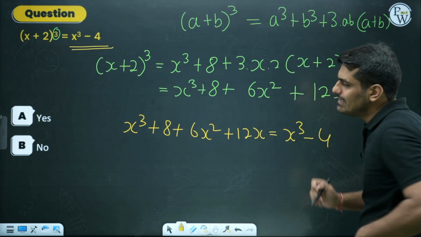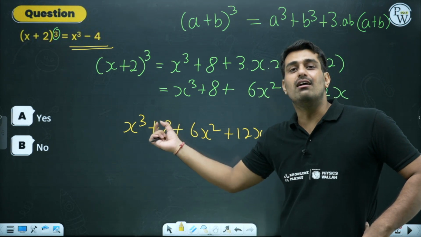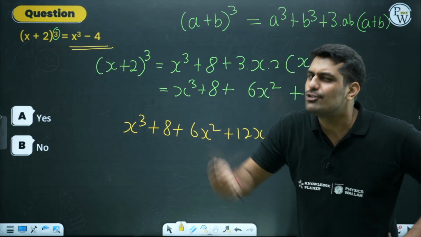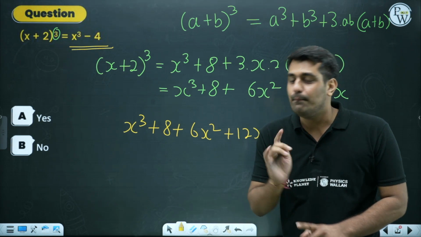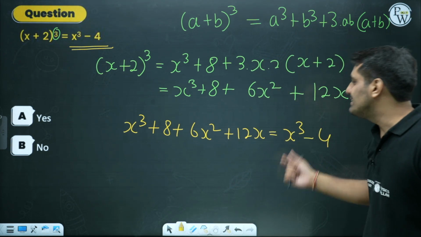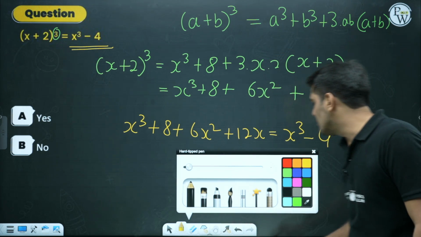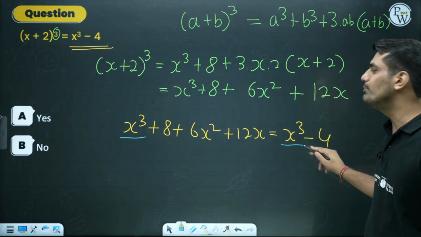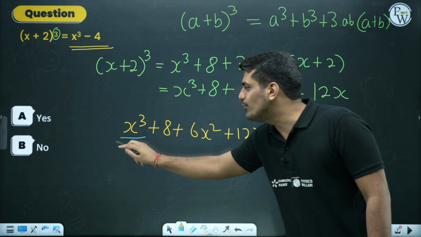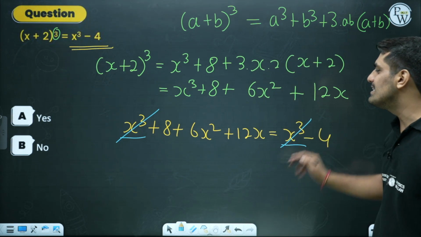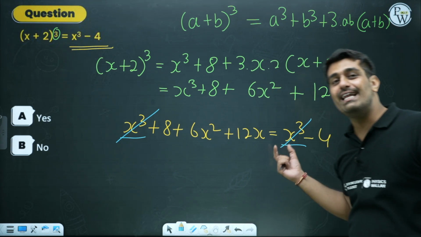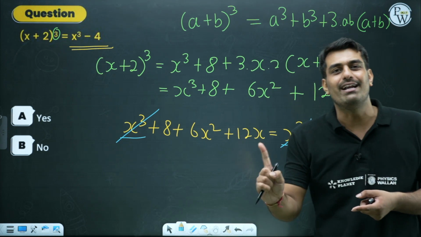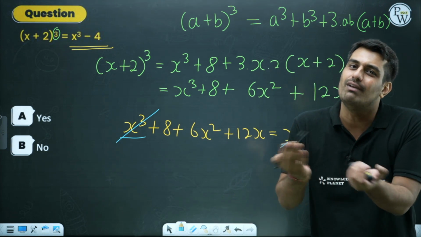Few of the students who saw a term having the power 3 thought it must not be quadratic. But when you equate it like this, you will realize we are having two terms of cubic nature. This is also x cube, this is also x cube. When we are having two terms, both can be cancelled out because they are equal, having the same coefficient of 1. So x cube minus x cube will leave us with 0.